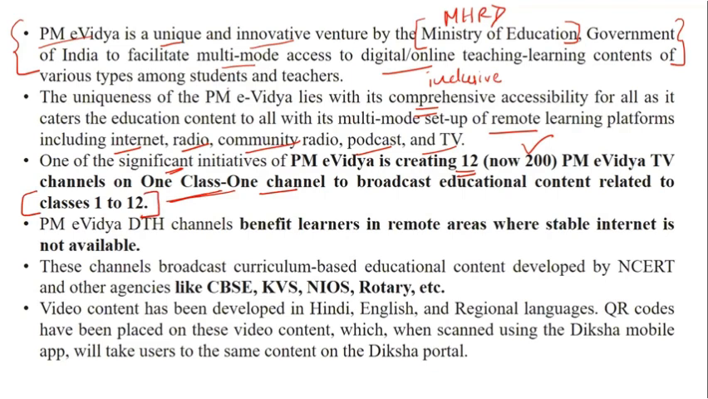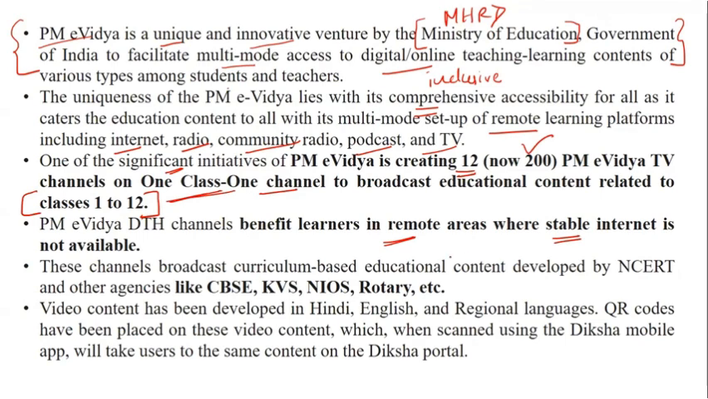The number of channels which were 12 is now increased to 200, and the content is from class 1 to class 12, and this will benefit learners, not only in remote areas, basically wherever there is no stable internet connection. So these statements really matter a lot. And if you see the latest UGC questions, they are coming from this format. So you have to be very clear. The number of channels, what the content is about, how it benefits the students, and the curriculum